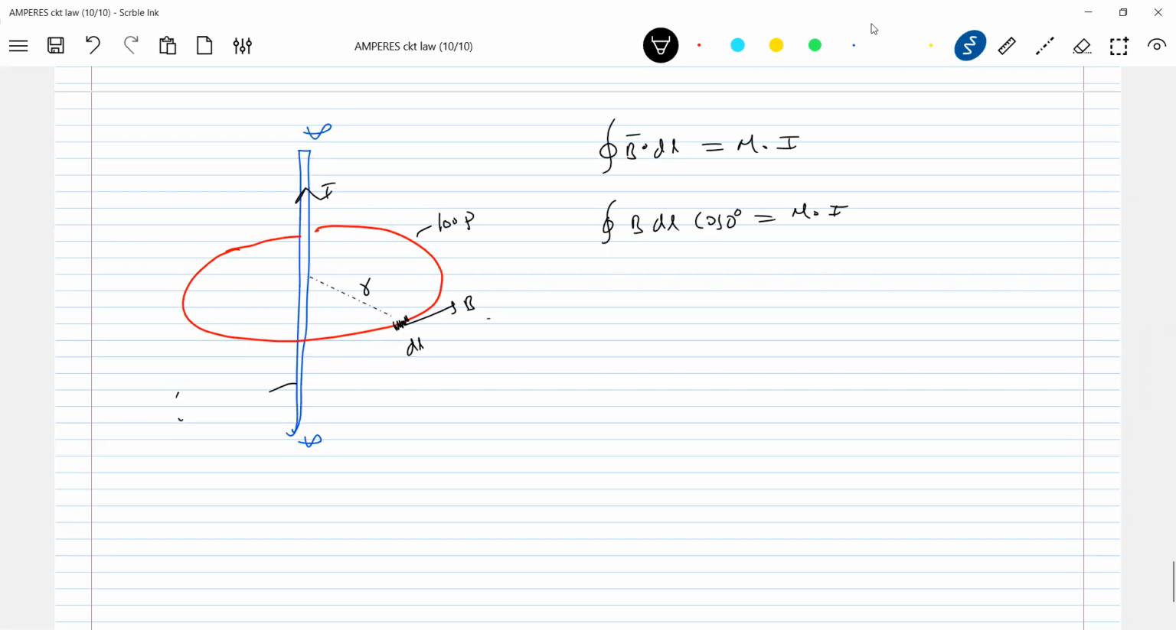The net current enclosed by the loop is I plus I. B is constant at all points, so I'll take it outside. Cos 0 is 1. Now this is mu naught I. What is the integral of dl over a closed path? 2 pi r.